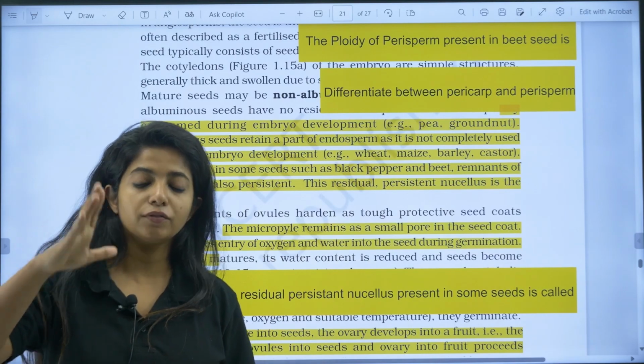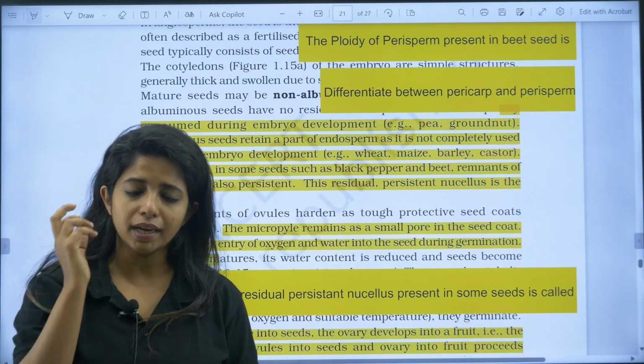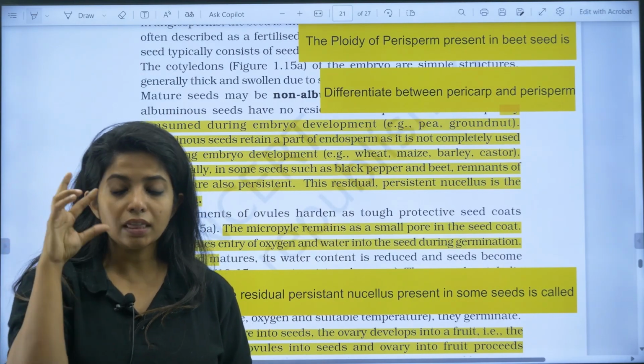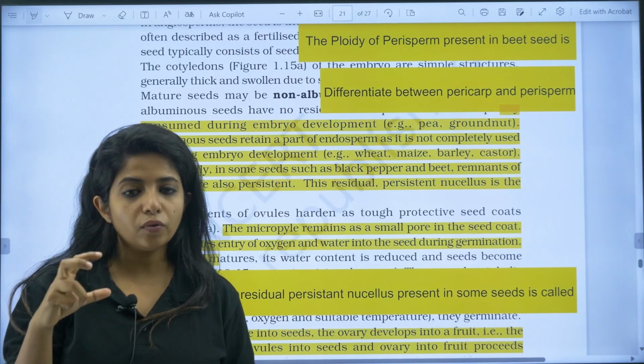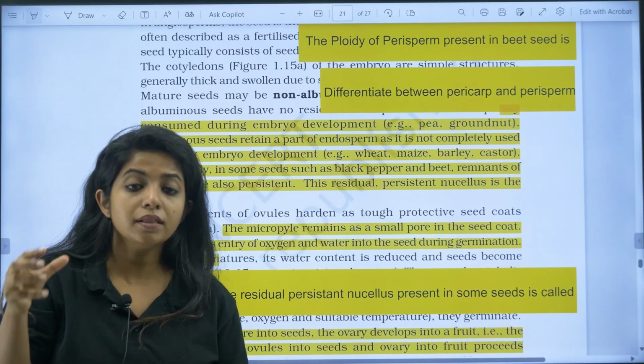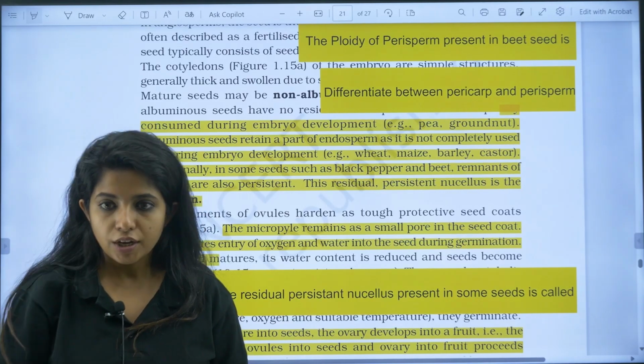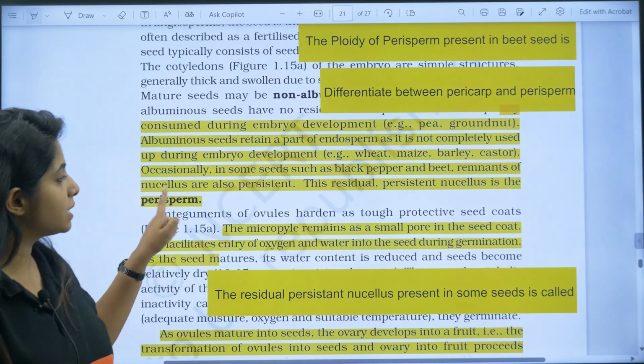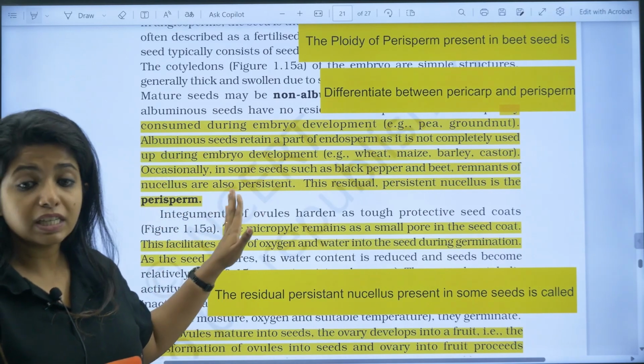So nucellus is a part of the female reproductive system, in the ovule itself. Usually the nucellus is completely utilized, but over there the nucellus is persisting. And this nucellus is also providing nutrition. So this persistent nucellus is known as perisperm. So questions usually come on perisperm as well.